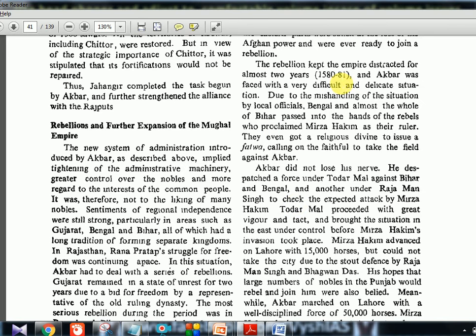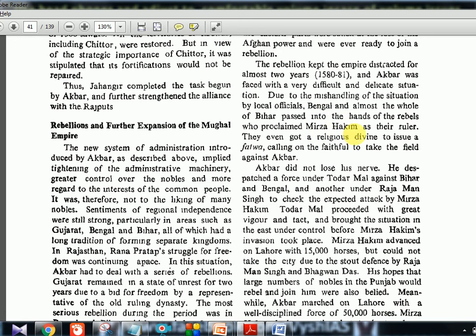Now the rebellion kept the empire distracted for almost 2 years, 1580-81, and Akbar was faced with a very difficult and delicate situation. Due to the mishandling of the situation by local officials, Bengal and almost the whole of Bihar passed into the hands of the rebels, who proclaimed Mirza Hakim as their ruler. So on the eastern side, this is what is happening.